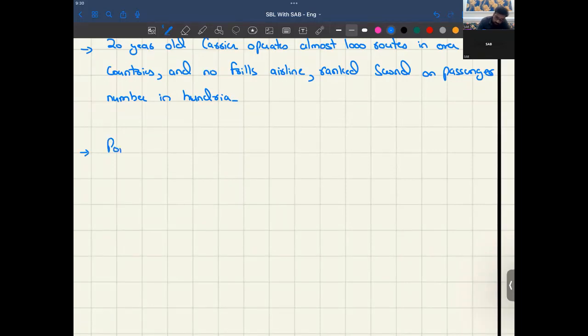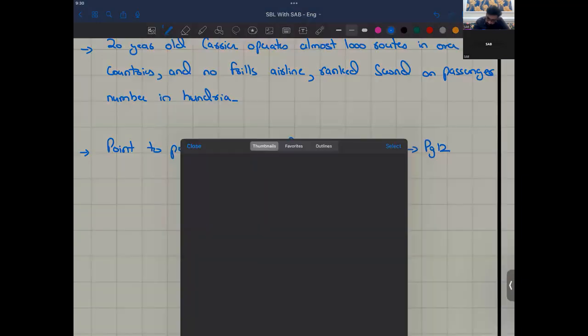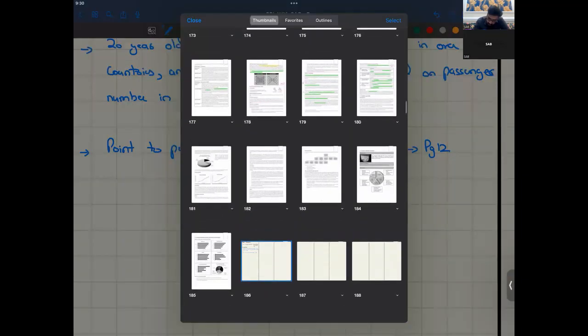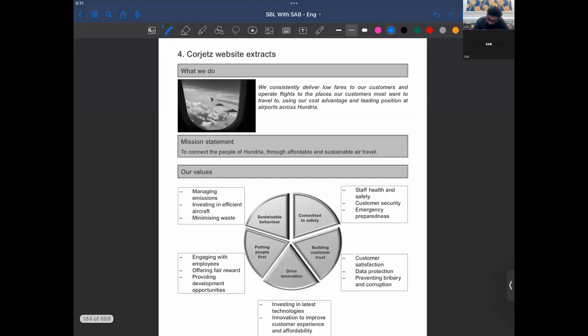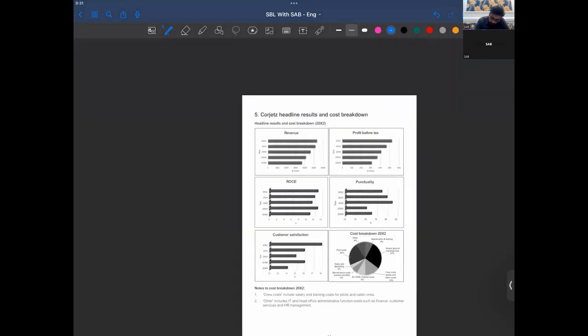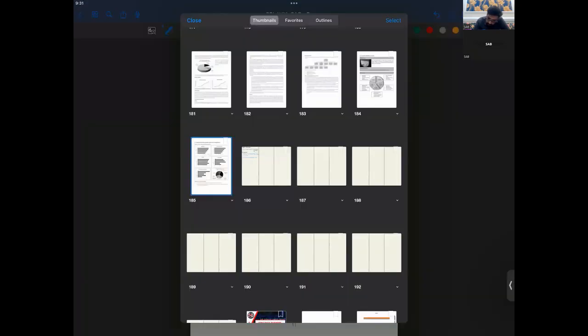You remember now that we flow point to point, right? We remember what's point to point, and the hub and spoke system. It's defined on page 4, sorry, not page 12.